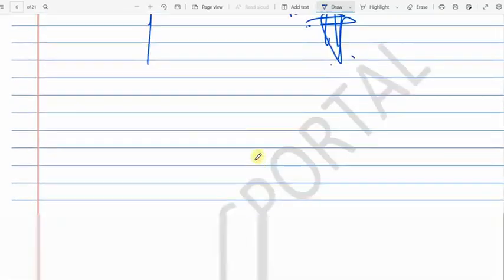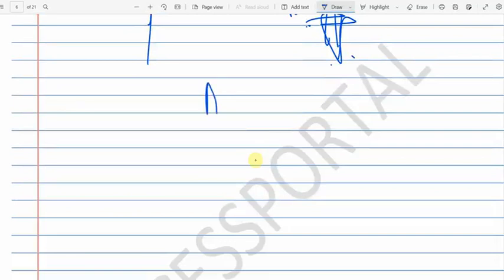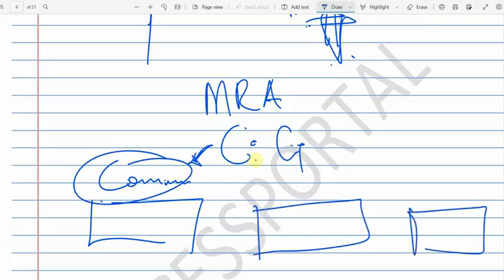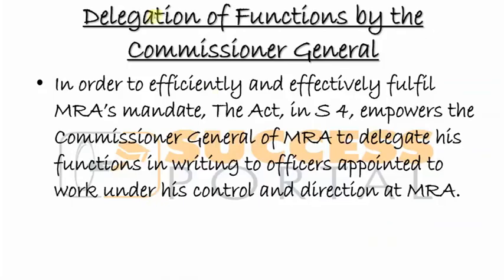That's basically it. There's also one thing that I forgot to mention, to do with the structure. After we have the MRA here, we have the CG under him. Under all these divisions, you have commissioners, not commissioner generals, but commissioners. His direct juniors are called commissioners. So for each of these three divisions, you have commissioners heading each division. I forgot to mention that. Each division has its own commissioner. But right now we're talking about the big boss, and this is the Commissioner General.